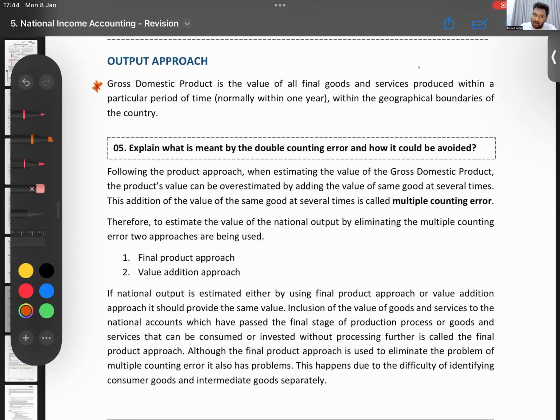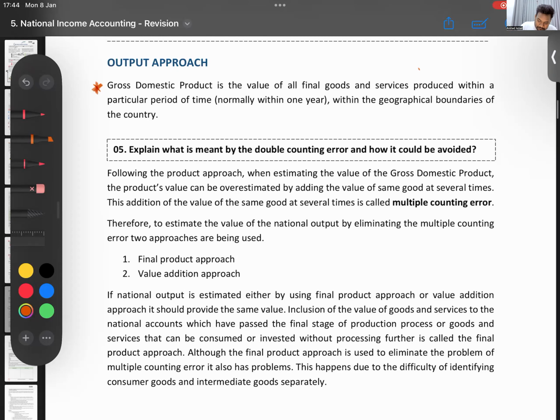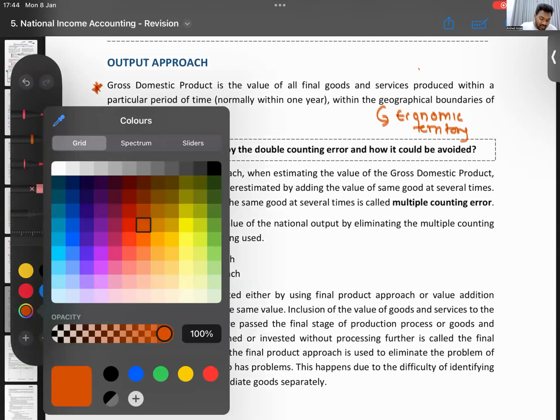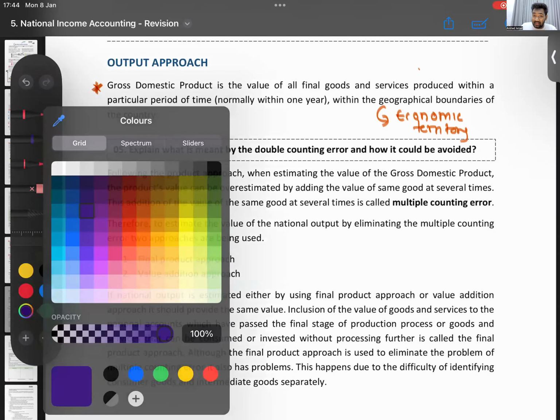So geographical boundary is not just the land area. There is something called economic territory. So whatever production that happens inside Sri Lanka's economic territory will be inside Sri Lanka's GDP. So what do you have inside Sri Lanka's economic territory?